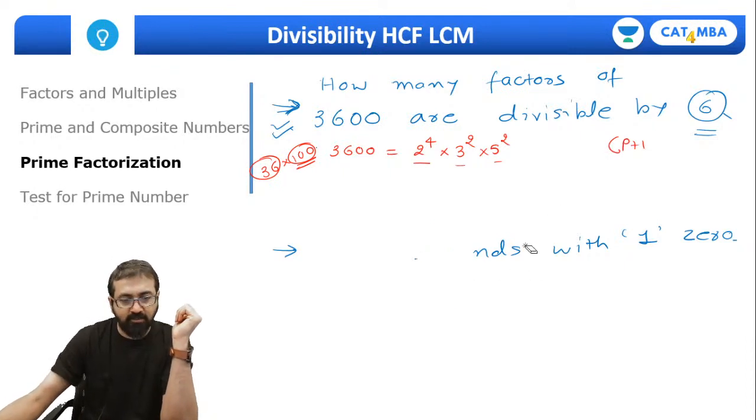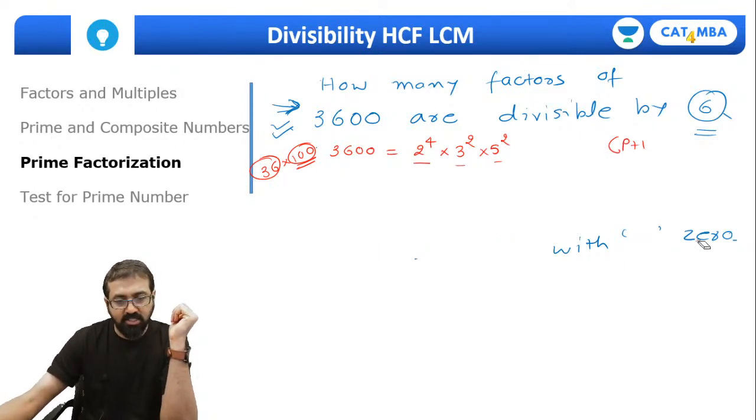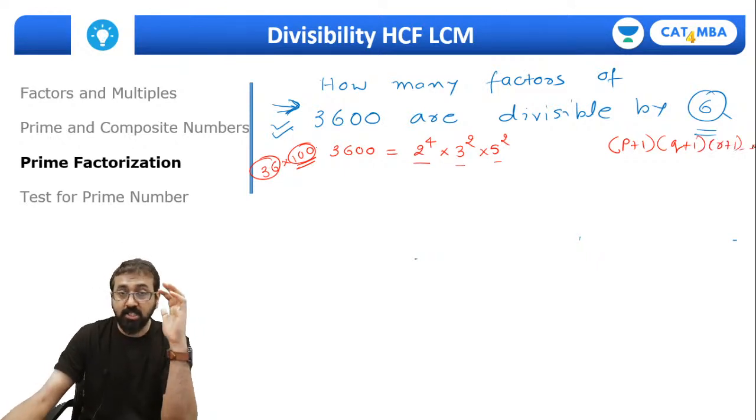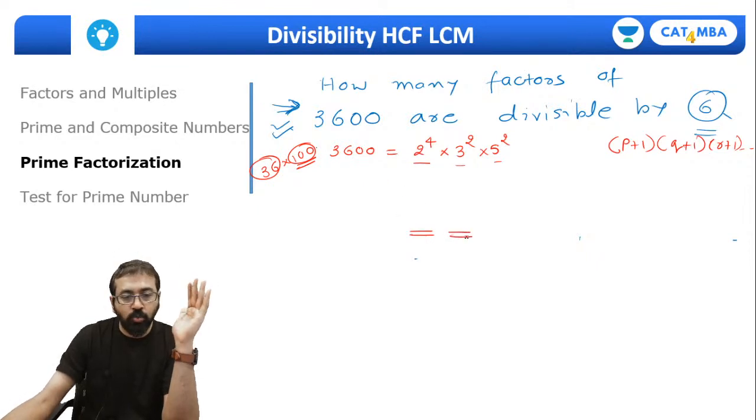Let's put this question aside for timing. We'll come back to this question. But how did that formula come, p plus 1 into q plus 1 into r plus 1, and so on and so forth? So guys, it's like this. The factor or the number which will divide 3600 consists of only 2s, 3s, and 5s.